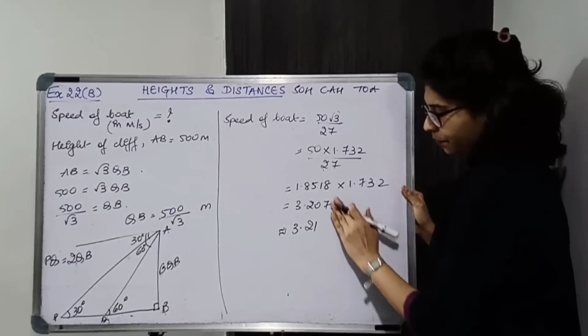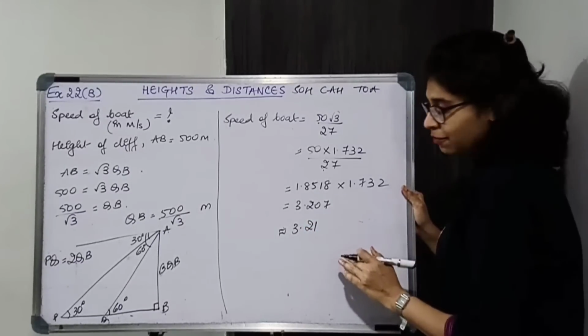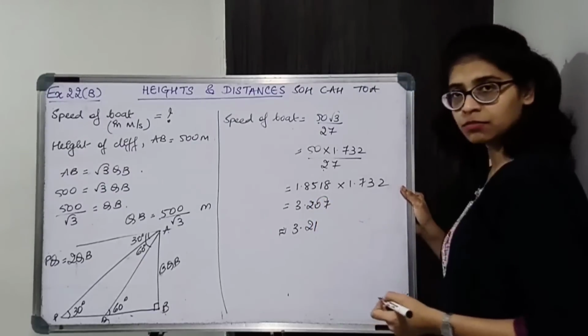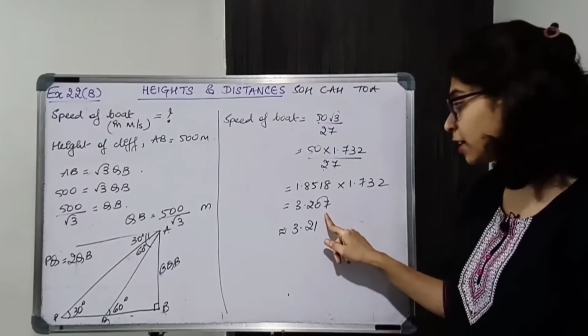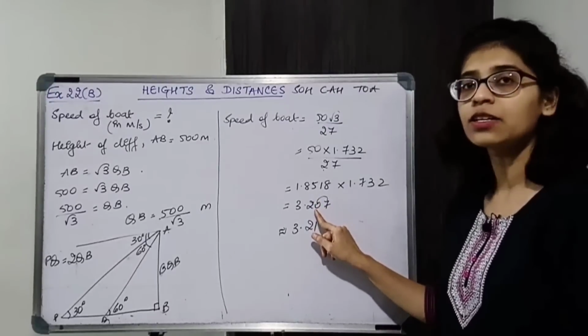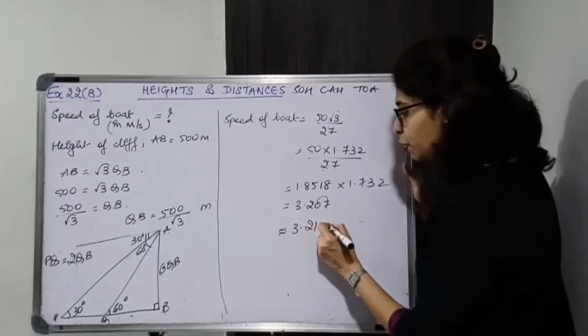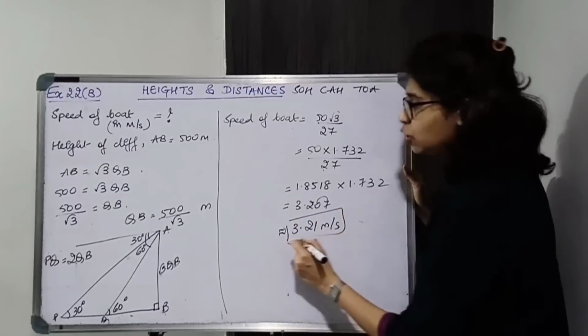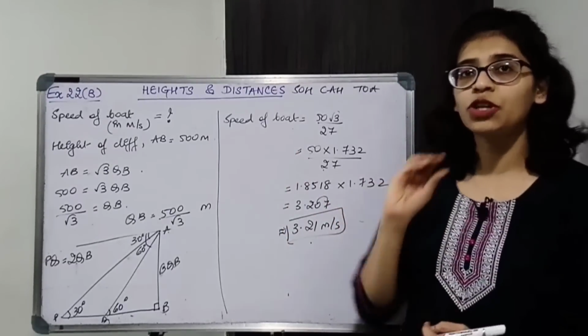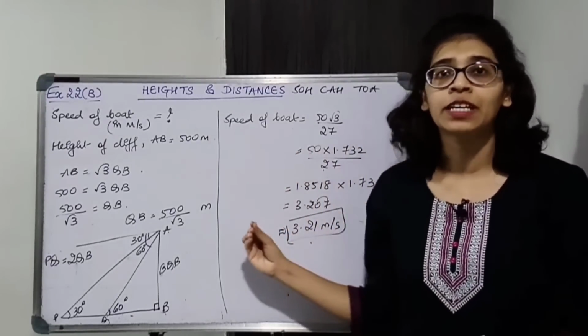Okay. यहाँ पे the digit is greater than 5, so here you will add 1. Okay, because the number is greater than 5. So 1 add करेंगे, so 3.21 हो जाएगा. 3.21 meters per second. So speed of the boat is 3.21 meters per second. Write down the final statement.